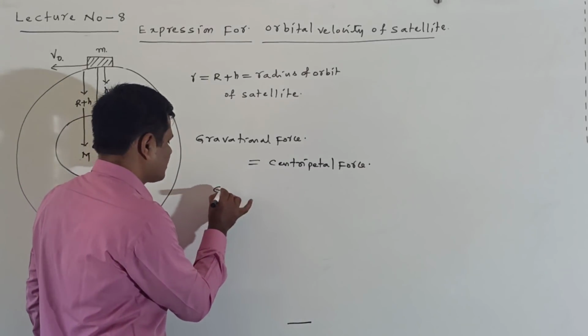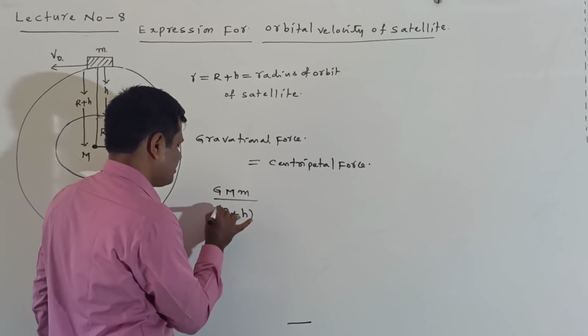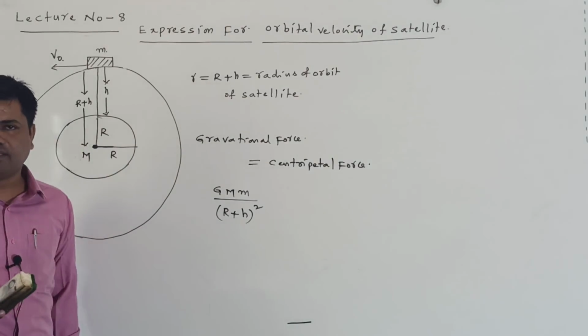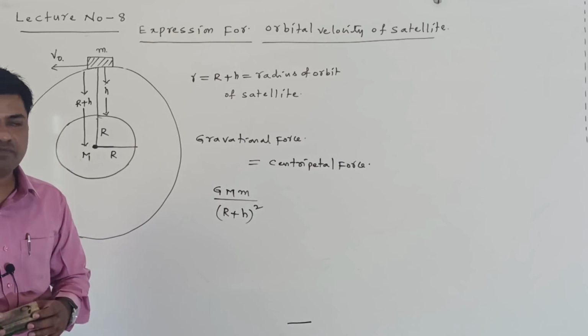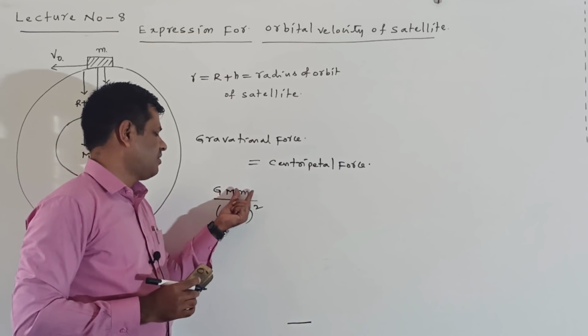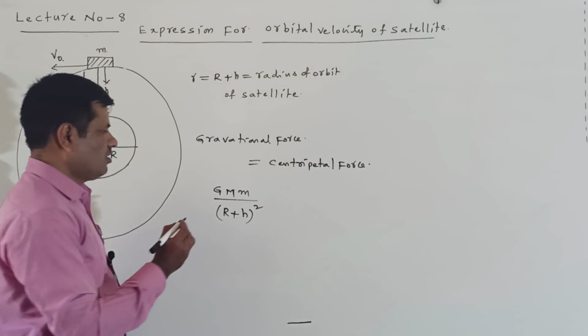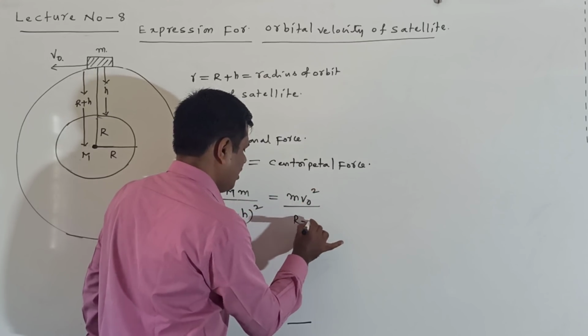So the gravitational force can be written as G small m into capital M by R plus h whole square, because the total mass of the earth is concentrated at the center. So I am writing G capital M into small m by R plus h whole square is equal to the centripetal force, mv naught square by R plus h.